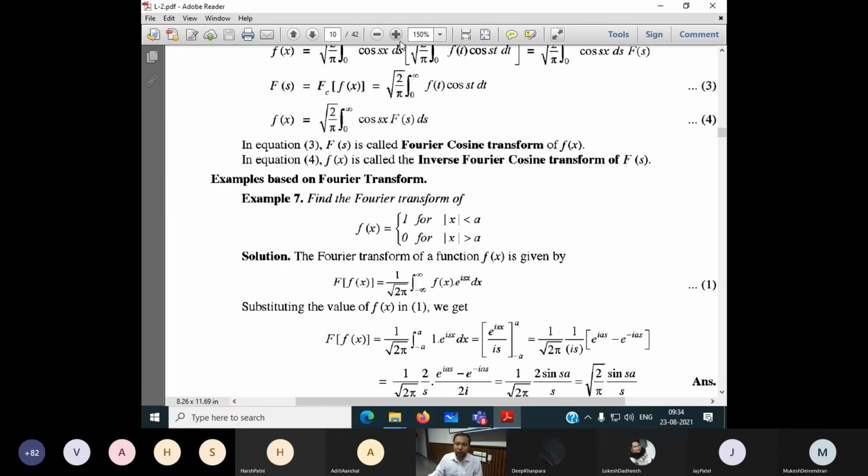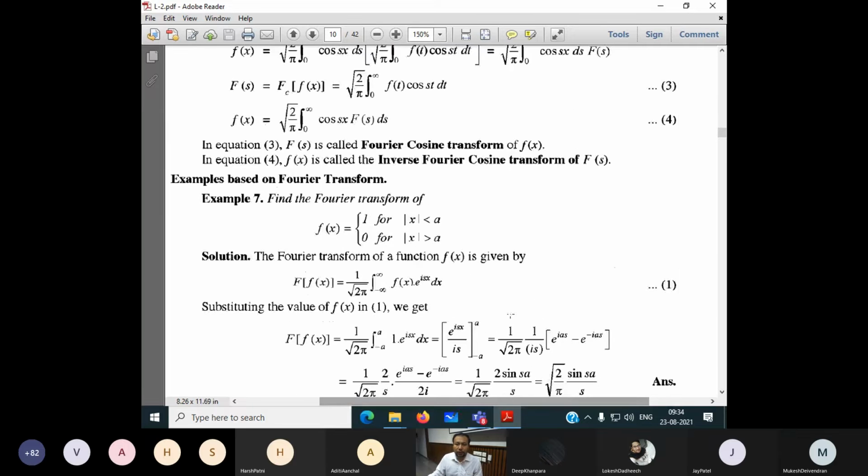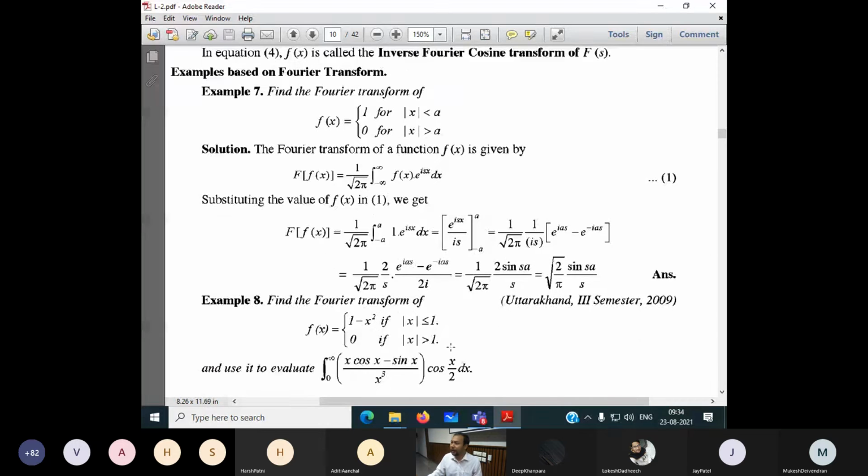At present, we are not talking about the sine Fourier transform. We are talking about the Fourier transform, meaning the general Fourier transform formula we have to remember. Sine and cosine Fourier transforms are special cases of the Fourier transform. In the case of Fourier series also, we have three types: the general Fourier series, the cosine Fourier series, and the sine Fourier series. Same thing here: we have the Fourier transform, cosine Fourier transform, and sine Fourier transform.